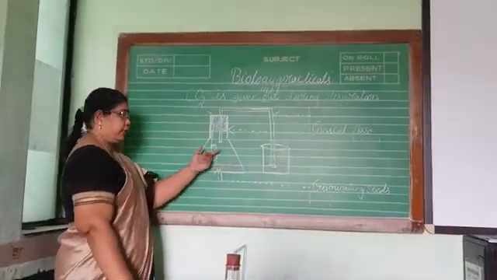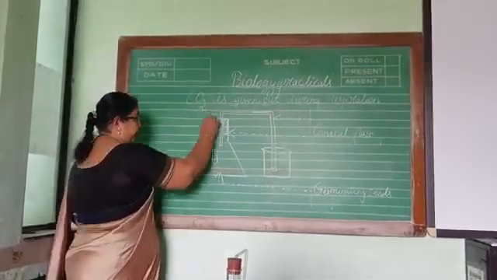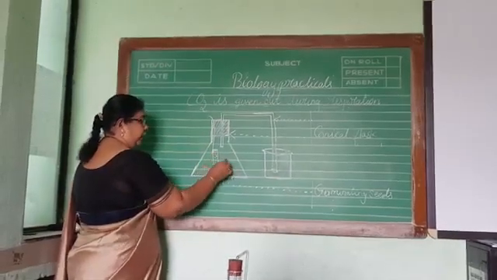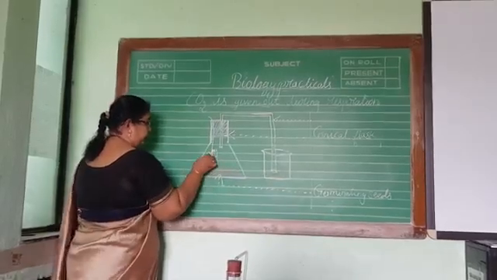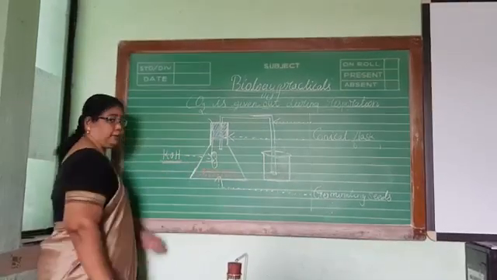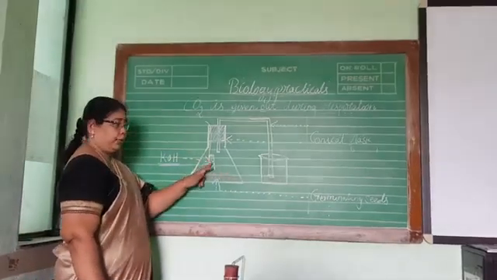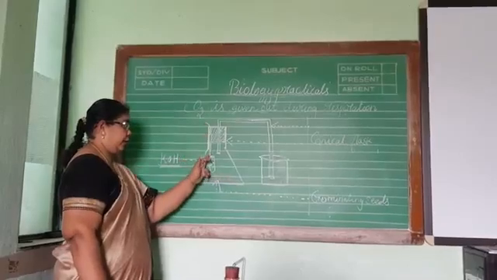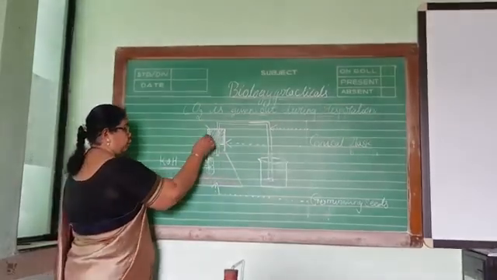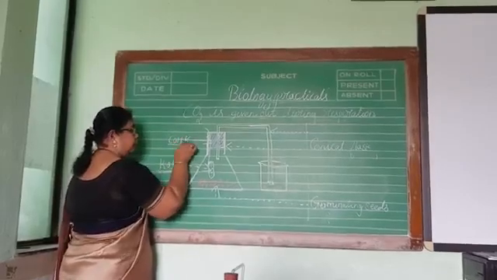So what we have to do is take some germinating seeds in a conical flask, and here you can see a thread and a small test tube kind of thing. Inside this test tube I have taken some potassium hydroxide, KOH. I will tell you the use of this potassium hydroxide afterwards. We have tied it with a thread and it is hanging inside the conical flask, and now I am closing this conical flask with a rubber cork.